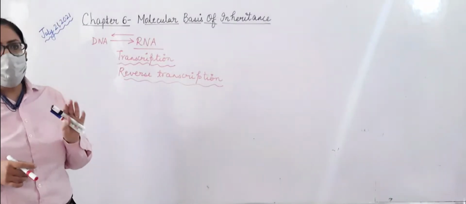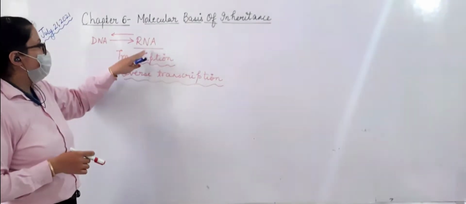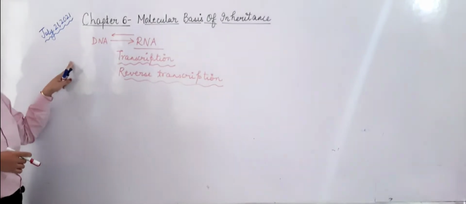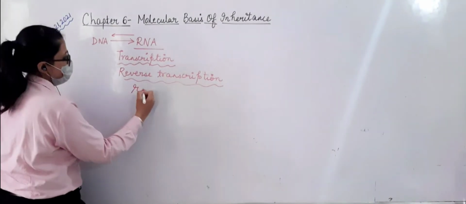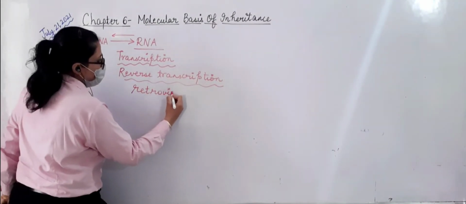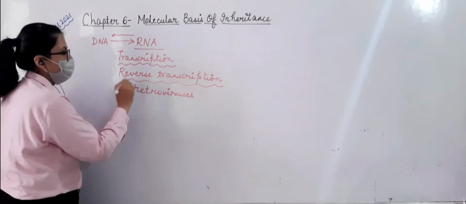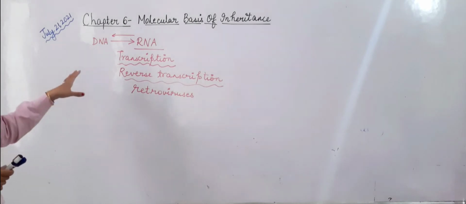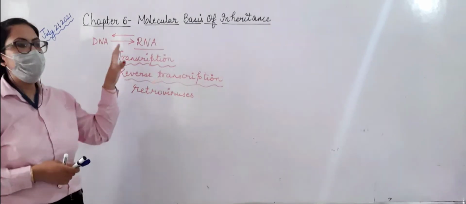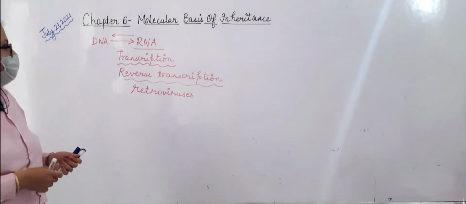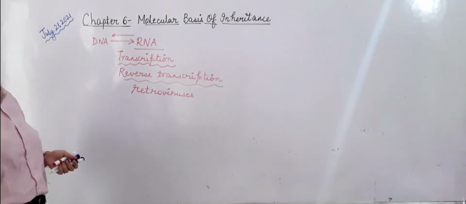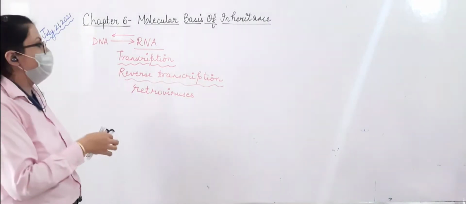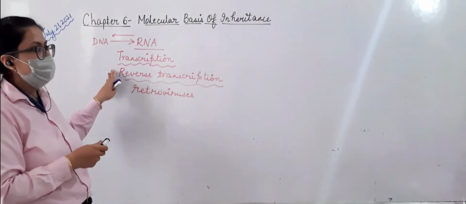There are certain viruses which convert RNA into DNA, which are called retroviruses. That is why this term is there, reverse transcription. But we will be here looking into the transcription process where the DNA is being converted into RNA. So yesterday we saw about DNA also, gene also. One more concept before we start the transcription process.